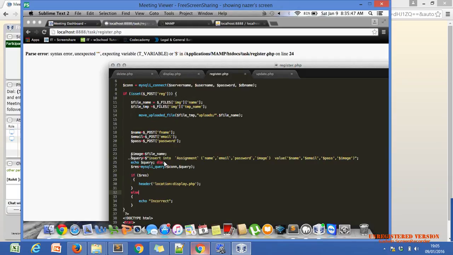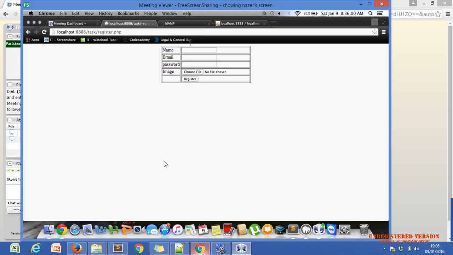Now just after line number 24, remove the dollar symbol after equals to. Yep, and just echo the query. Okay.